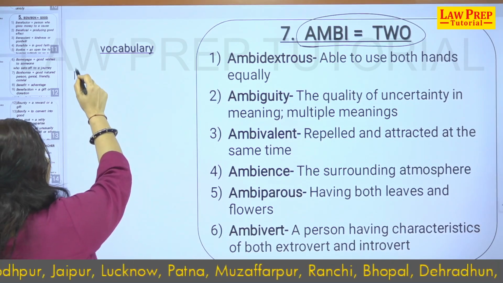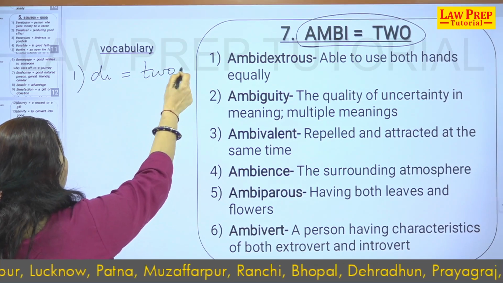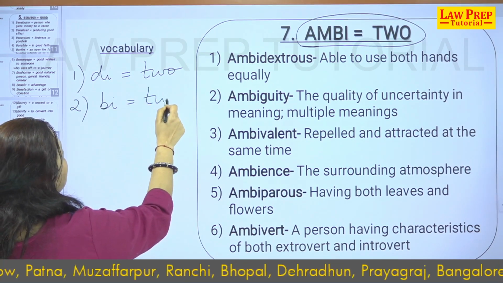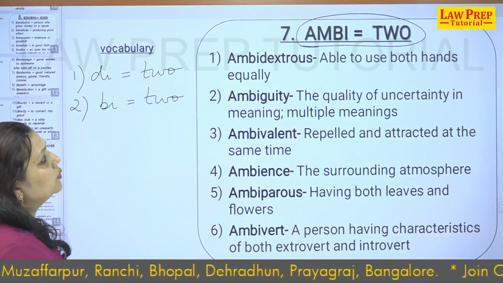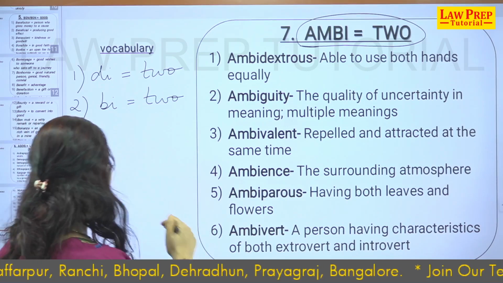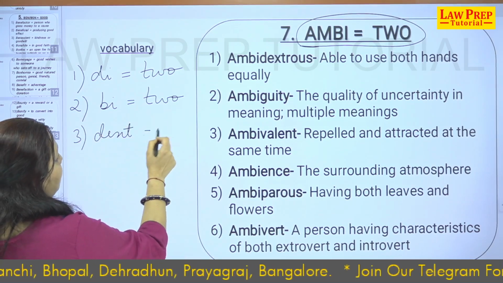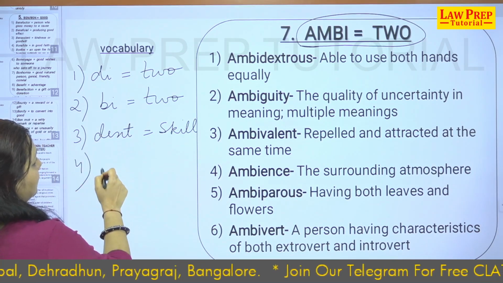So, the first root that you have to keep in mind is di, which also means two, and bi, which also means two. So, bi, di and ambi, all three roots carry the sense of two. The third word that you get hold of is dexter, that is skill. Right.